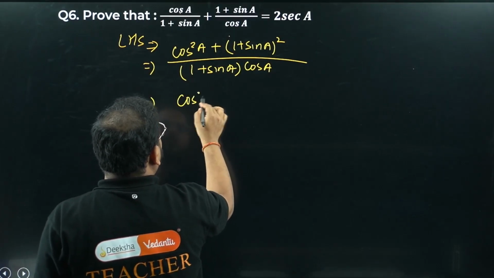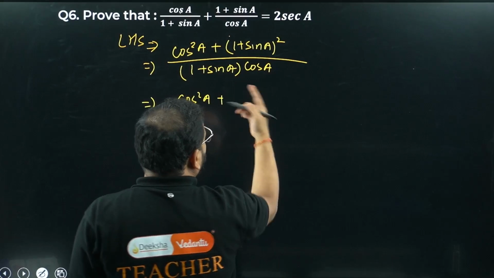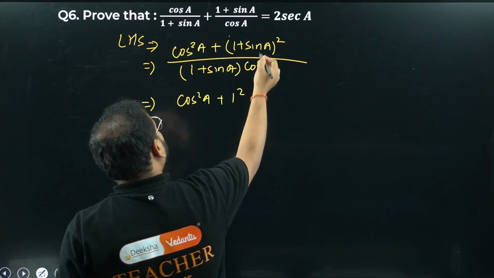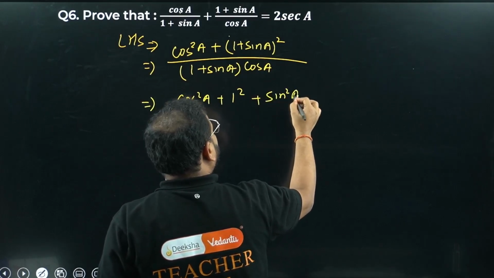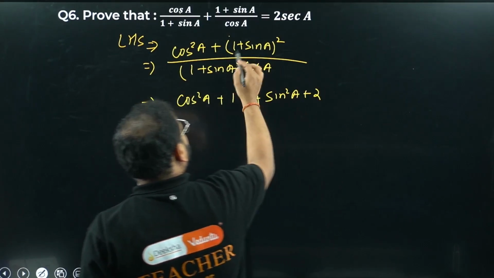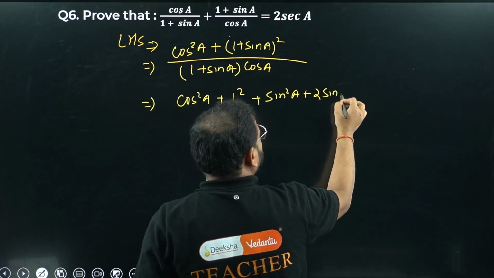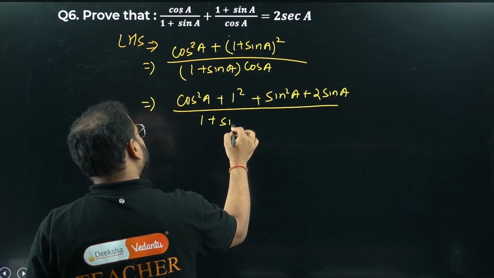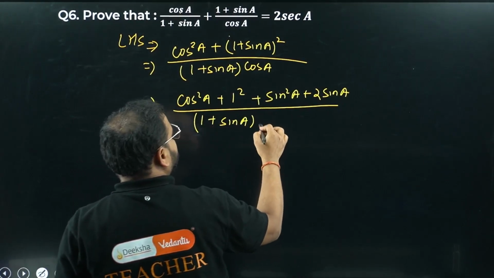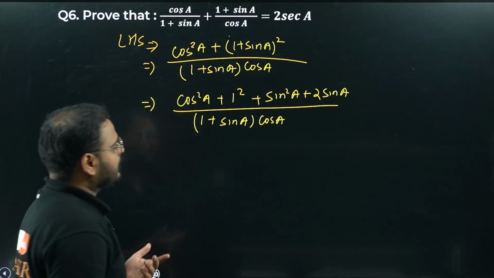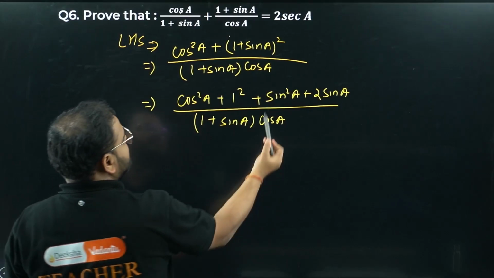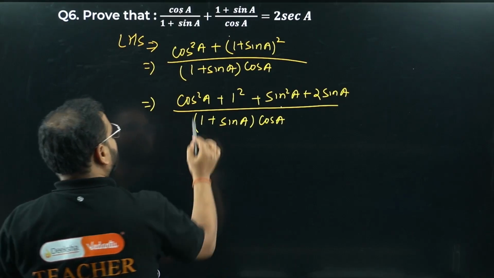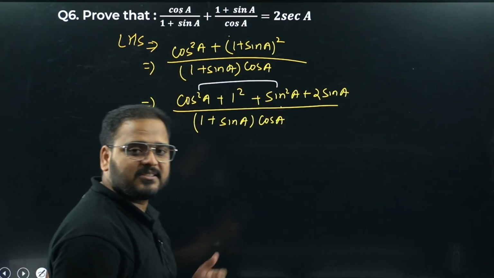Now check this out. Keep it like this only. Cos square A plus, expand it with the formula of (a plus b) the whole square. So I'll have a square, 1 square, b square, so sine square A, and plus 2ab, so 2 sine A, divided by, I write this as it is, cos A times cos A. Now sine square A plus cos square A is how much, sir? This combination, cos square plus sine square, first identity, sir. So 1.